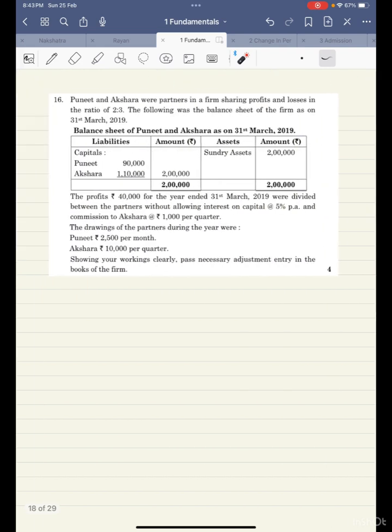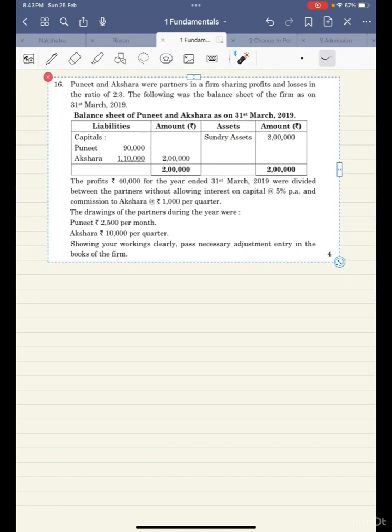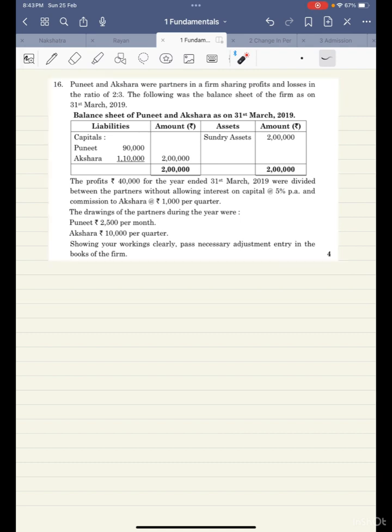this is the last question of the last set of 2020. So what does the question say? This is also an adjustment question. So let us read it first. Puneet and Akshara were partners in a firm sharing profits and losses in the ratio 2:3. So this is the balance sheet. Capitals of the partner is given, assets are given. The profit that year was 40,000.